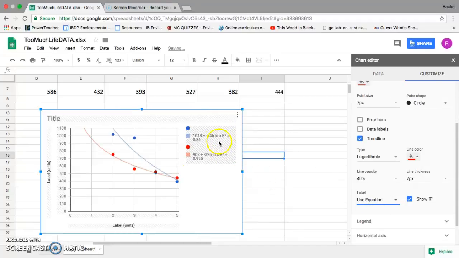So this R-squared value is showing me how well that line fits the data. So these aren't bad. So, 0.86 and 0.955 is actually pretty good. So that's fine. We've got our information there. We have it all labeled. This is what we're looking for in a graph. And really remember, the big thing we have to consider is that it can't in any way ever cross the y-axis, because that wouldn't make sense for our data. So we have to be thinking about those types of things as we're looking at the trend lines.